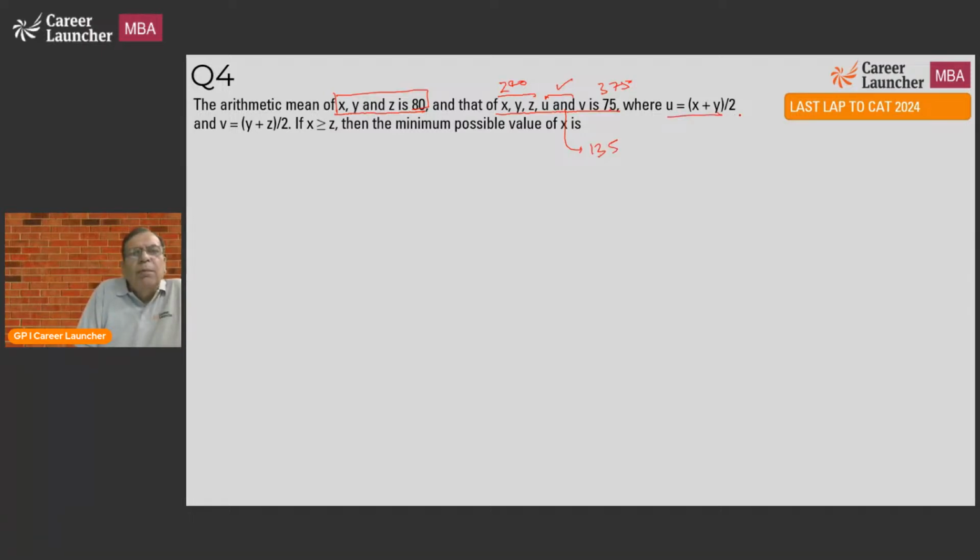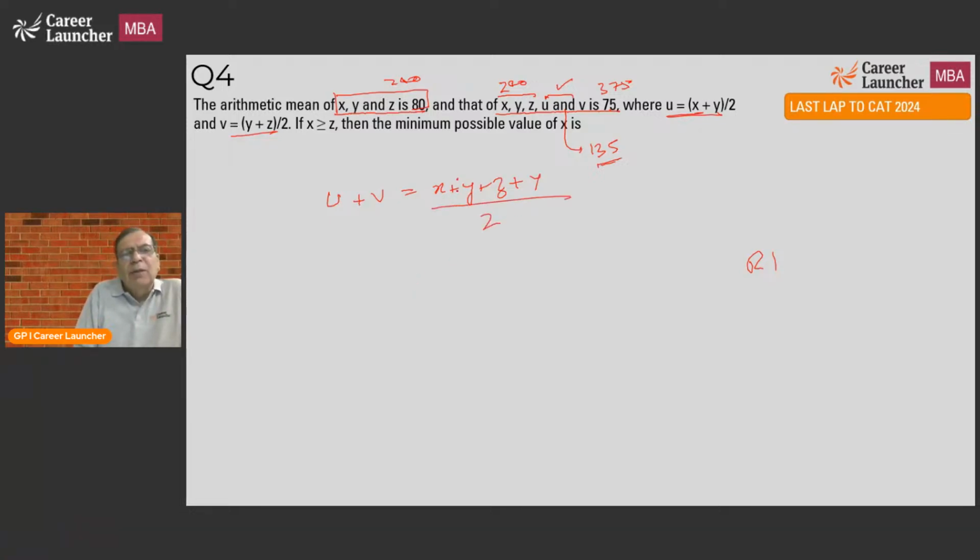Where U is equal to (X plus Y) by 2 and V is equal to (Y plus Z) by 2. What is the minimum possible value of X? Round 1. Straight away I know X plus Y plus Z is 240. That means U plus V is equal to 135. If I add U and V, I'll get X plus Y plus Z plus Y upon 2.